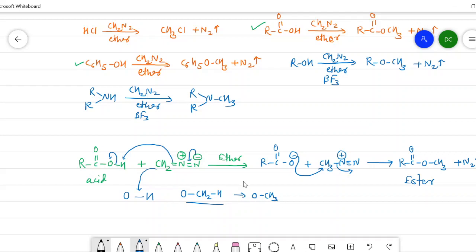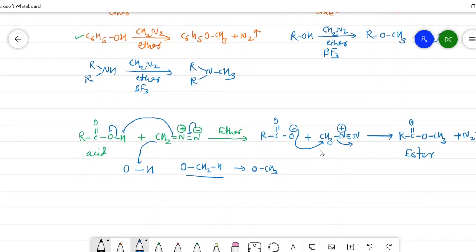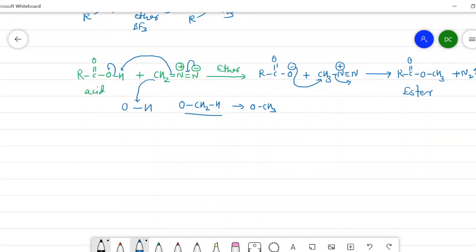Now we will see the mechanism of phenol, and how phenol is converted into the corresponding ether. I will write the structure of phenol, that is C6H5OH.